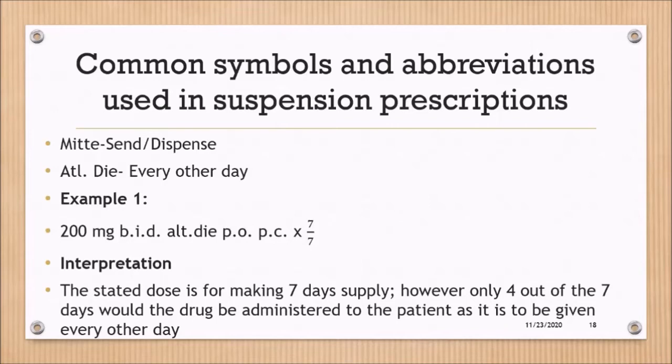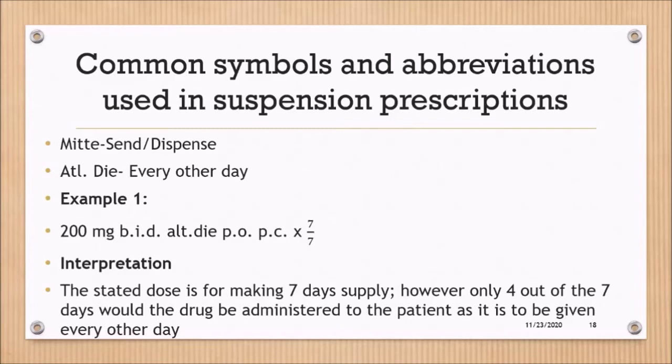Now, what does that look like? It is stated that you're to make a dose for 7 days supply. We all know that's 7 days supply because it's 7/7. However, it doesn't mean that every day of those 7 days a person is going to be taking 200 milligrams of the drug. As a matter of fact, alt die means every other day of those 7 days.